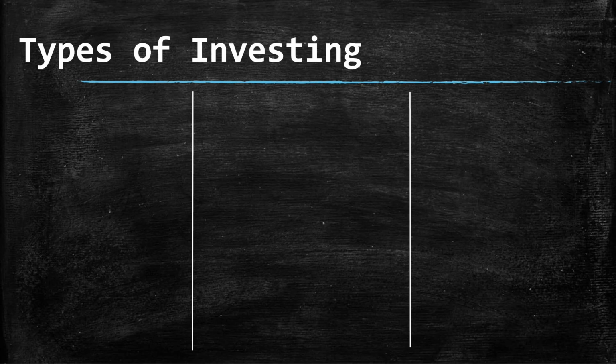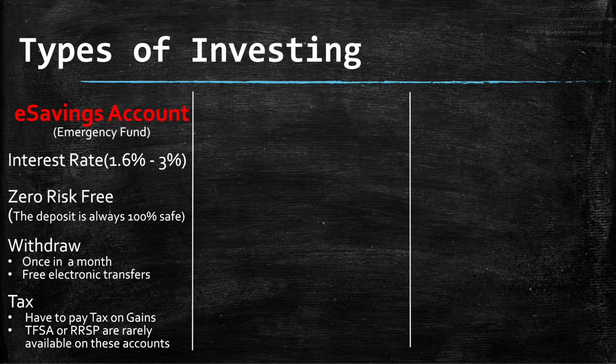The first one is the savings account. Now, this is not an investment account, but it's a really important part of education for beginner investors, because a lot of my friends just keep their money in the checking account and never earn any interest. So please, if you have any money in the checking account, move that money to a savings account and start earning interest today. You must have heard this term from others: emergency fund.